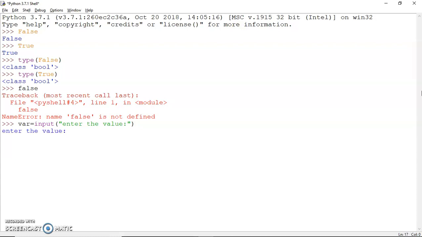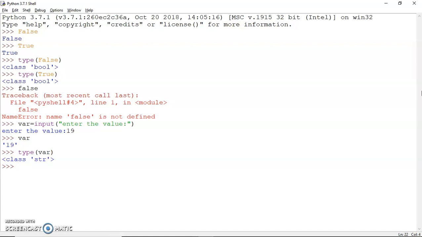When you run this, the message is printed, and whatever value you type, say 19, gets stored in this variable. If you print it, it prints 19, but see that it has printed it as a string. If you check the type of this variable, it will return string. That means whatever you input from the keyboard using the input statement is taken up as a string.